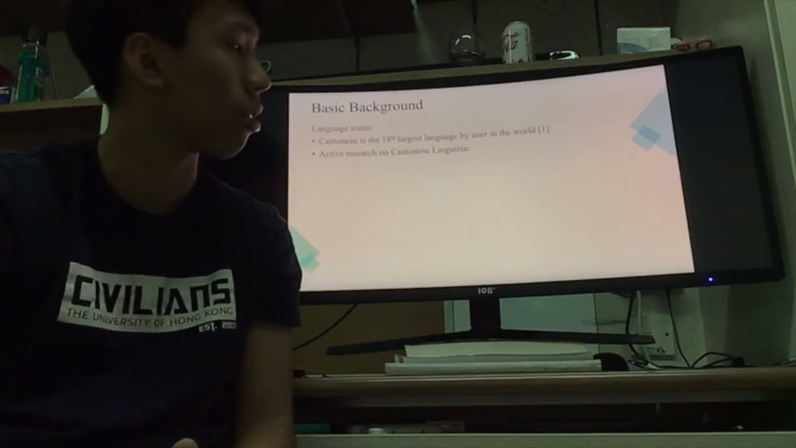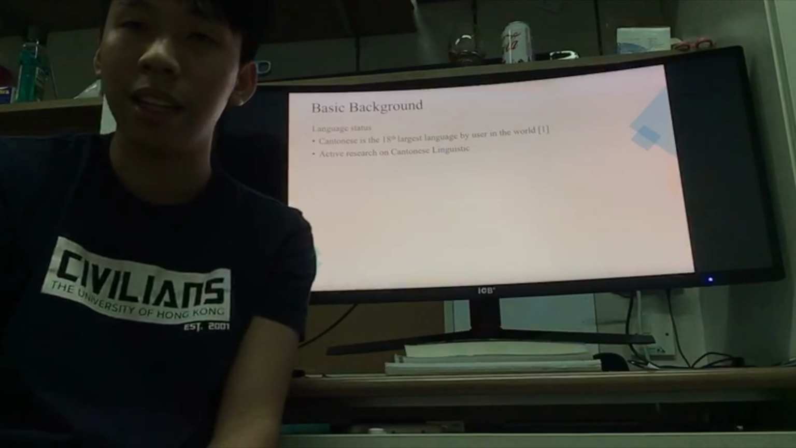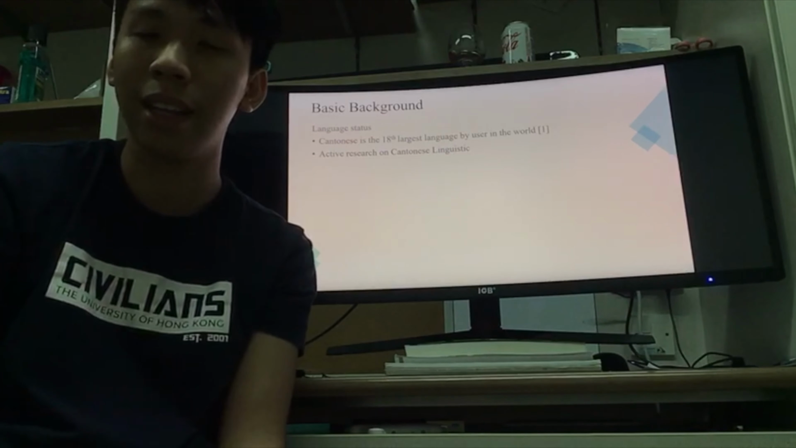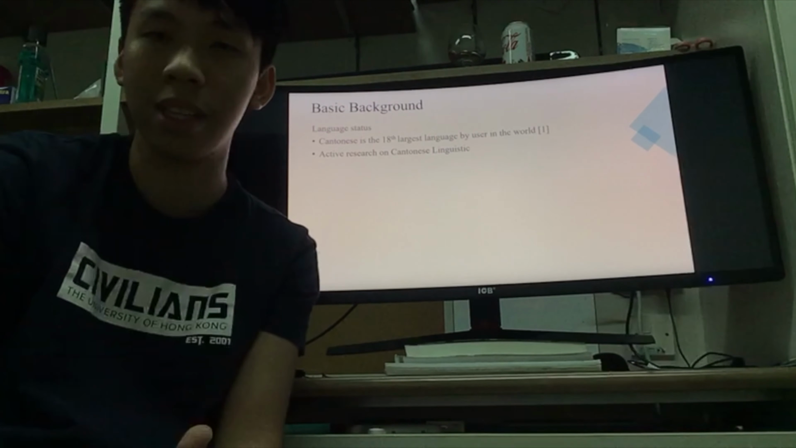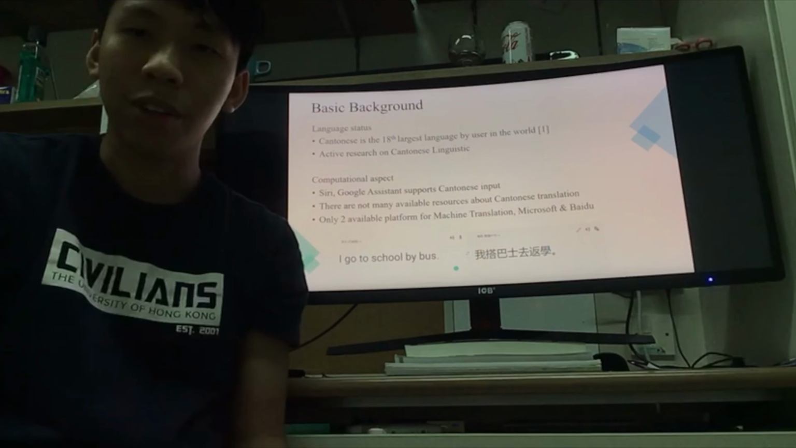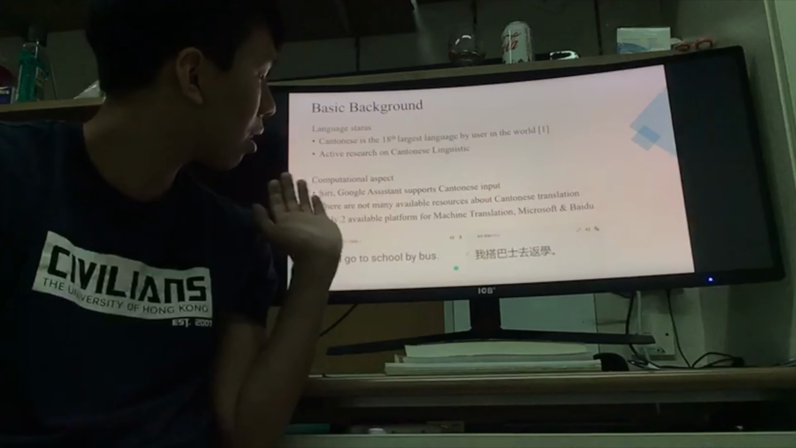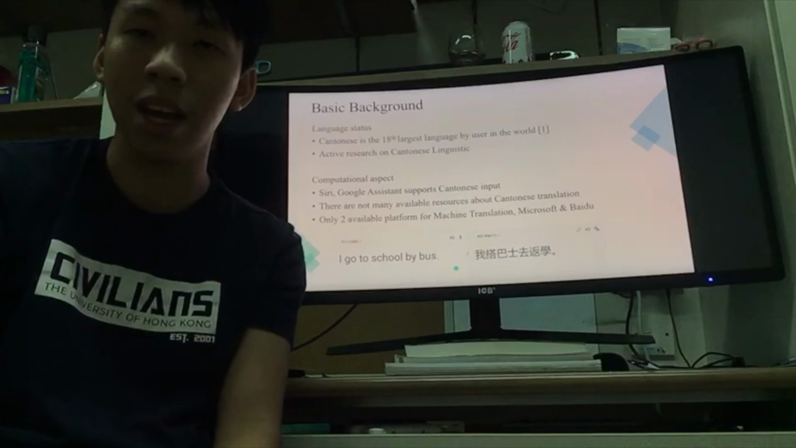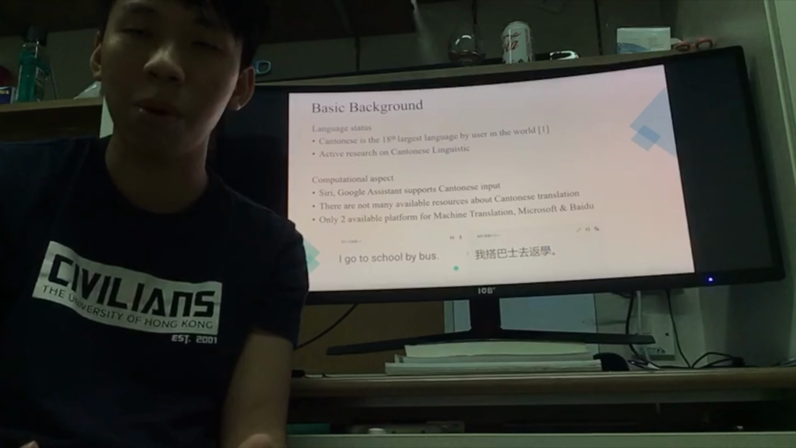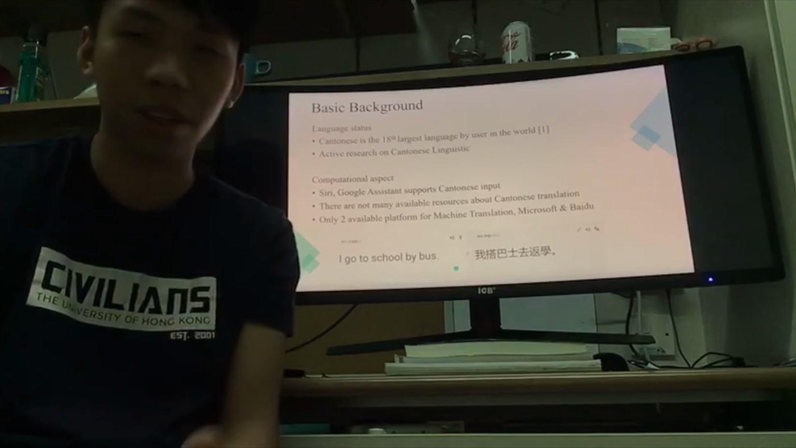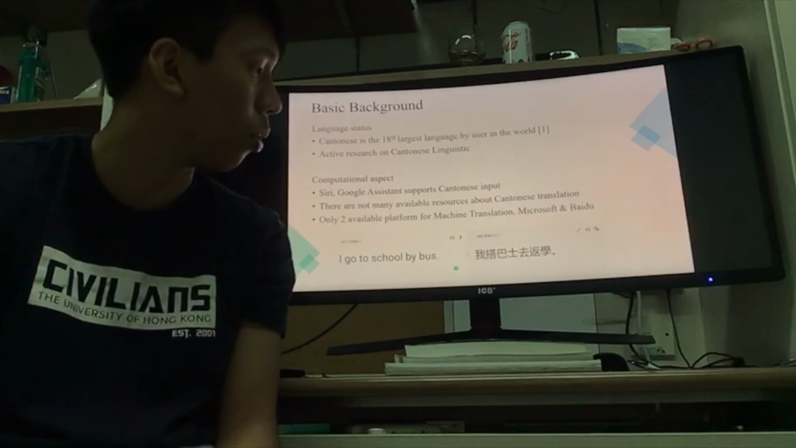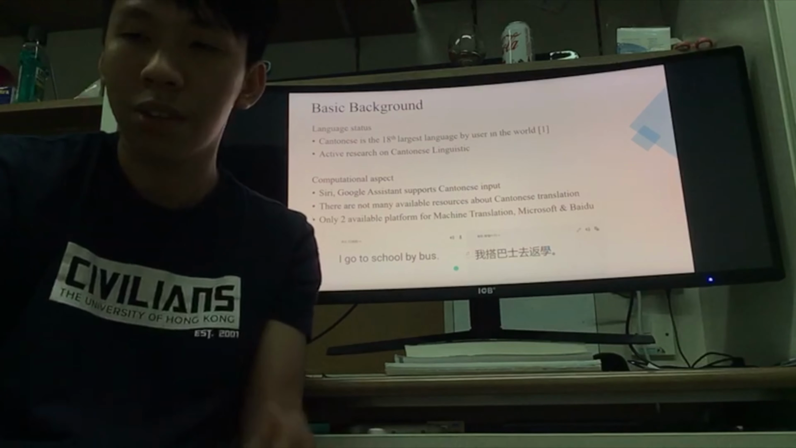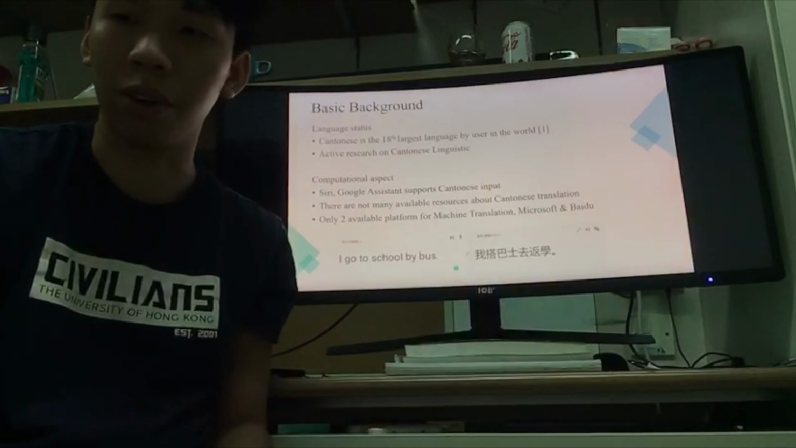The language status of Cantonese is that it is the 18th largest language considering the number of speakers in the world, and there is a lot of active research in Cantonese linguistics. And about the computational aspect, some popular software such as Siri and Google Assistant support Cantonese input. However, there are not many available resources on the machine translation of Cantonese. There are only two platforms, Microsoft and Baidu, that support Cantonese translation. And here is an example photo.